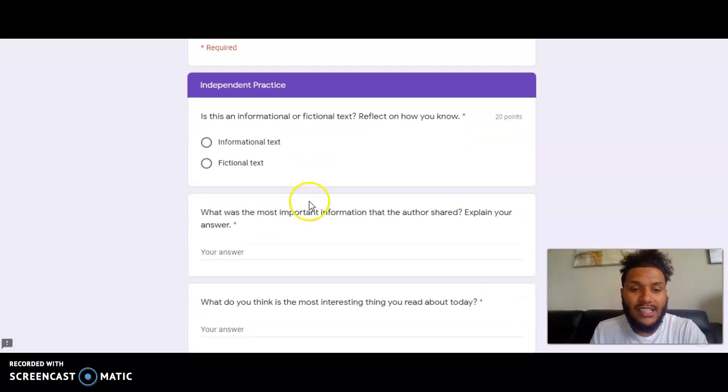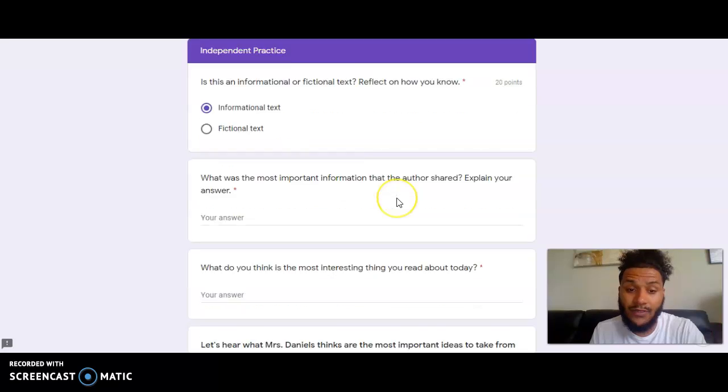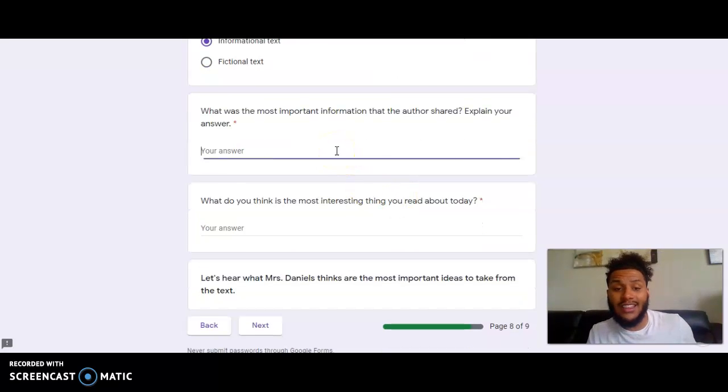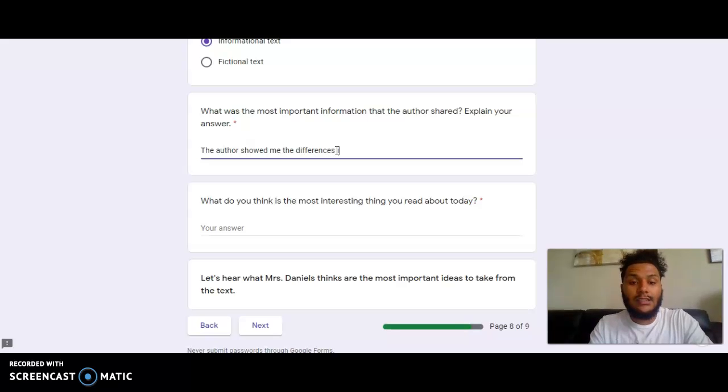Great job. Is this an informational or fictional text? Well, it's telling me about something that's real, so it's informational. What was the most important information that the author shared in this text? The author showed me the differences in the planets in our solar system.